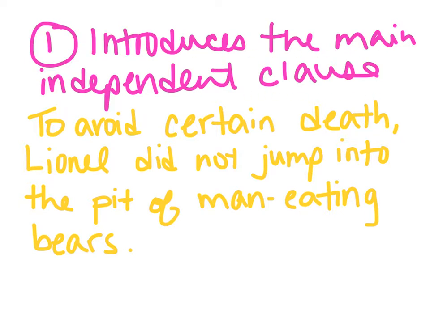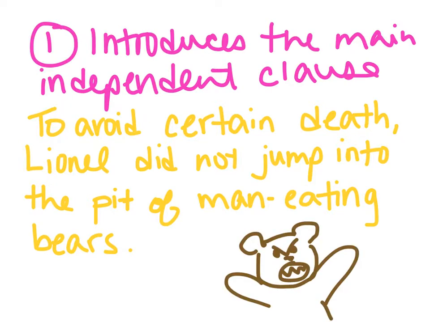So let's take a look at this sentence here. To avoid certain death, Lionel did not jump into the pit of man-eating bears. So here, the start of the infinitive, we have the infinitive to avoid. The infinitive phrase is going to be to avoid certain death. Right? The reason we have a comma after this is our main independent clause is Lionel did not jump into the pit of man-eating bears.